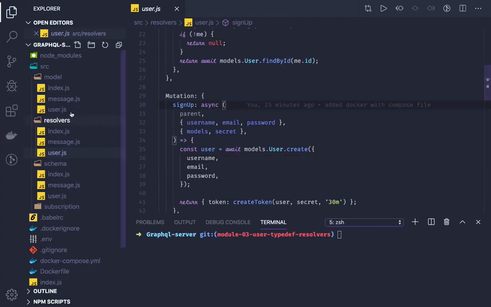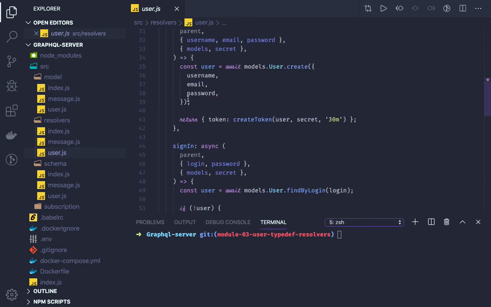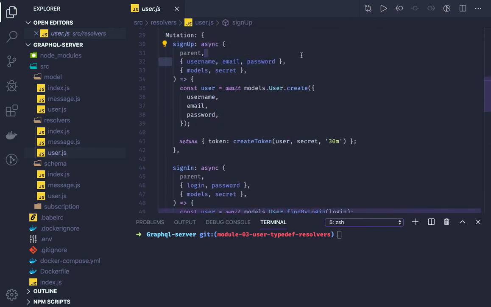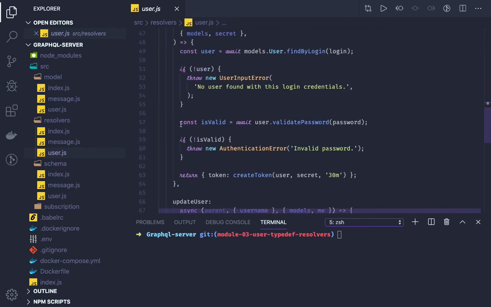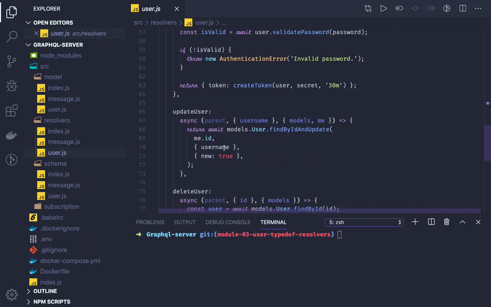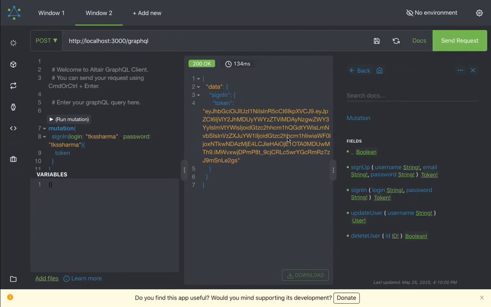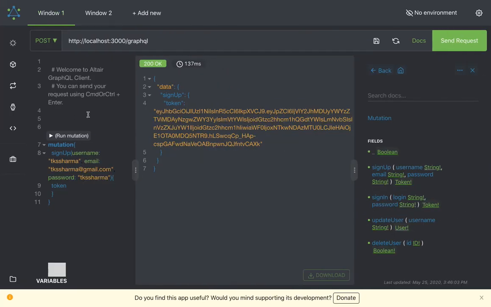So you can see in the user resolver we have created this user sign up, and we are passing username, email, password, then user sign in, then remove user and update user, these methods. So if we try to test these methods, we can just use the same one. We can use this particular add-on, or we can also access the GraphQL. Okay, here in the documentation you can see we have different methods: sign up, sign in, update user, delete user.